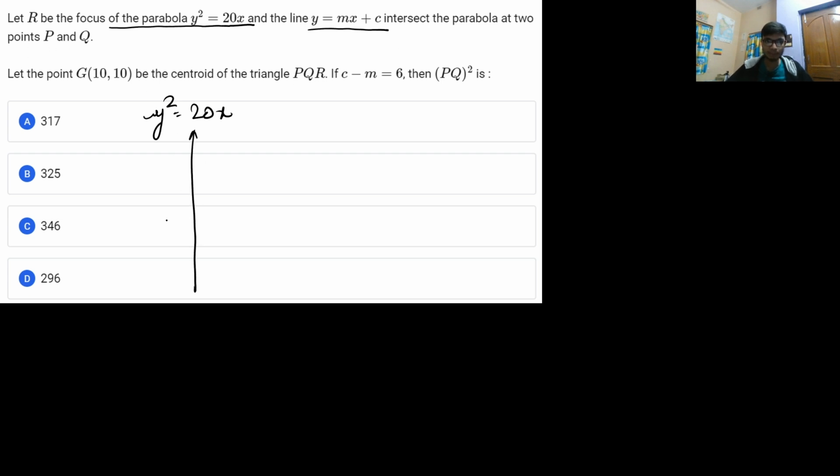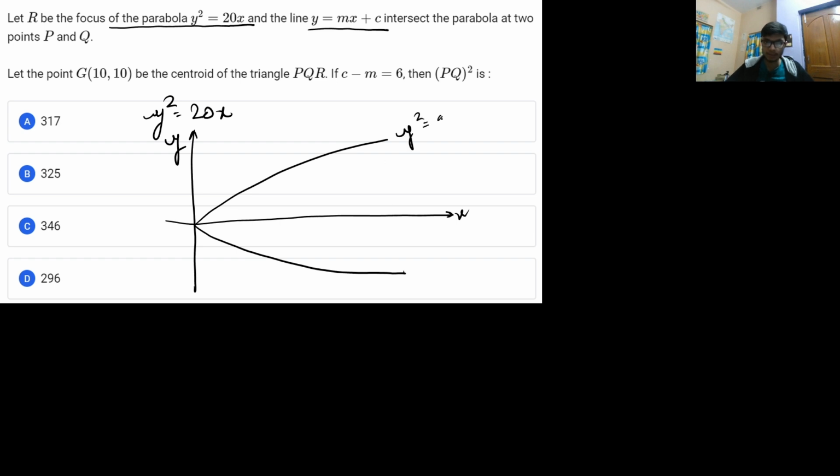So if you look at the parabola, it has equation y square is equal to 20x, and this is the line which has the equation y is equal to mx plus c, intersecting the parabola at P and Q. Now it is saying that G, let me assume R is the focus of the parabola, and let me complete this triangle PQR. Then the centroid of the triangle, G, is given by 10 comma 10.